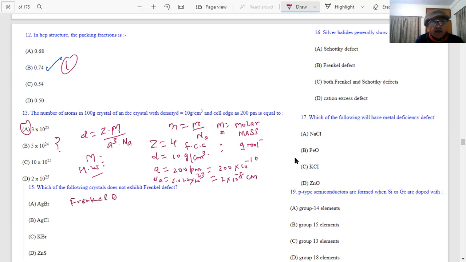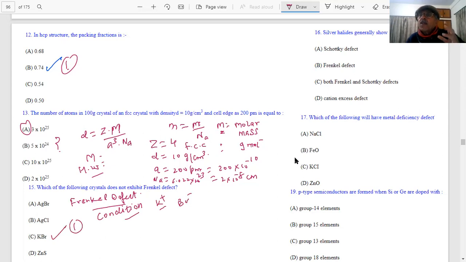Frenkel defect is a type of defect in which the cation is dislocated from its normal position to an interstitial position. So it creates a vacancy defect at its normal position. What is the condition for Frenkel defect? The condition is that there should be a large difference in the size of the cation and anion ions. Here potassium is also quite large in size, like alkali metals, and Br. So that is the correct answer.